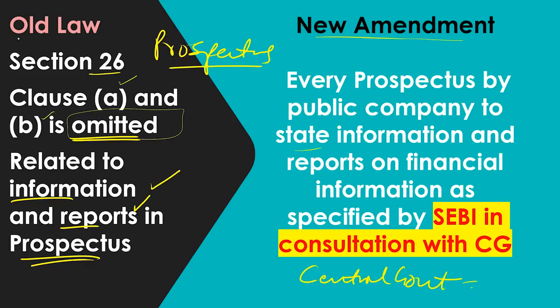In the old law, section 26 itself was telling this in clauses A and B. Now that has been totally omitted. Now who should give the information and reports which we should put in the prospectus? SEBI should give, with the consultation of the central government. So that is the amendment relating to section 26, old and new law.